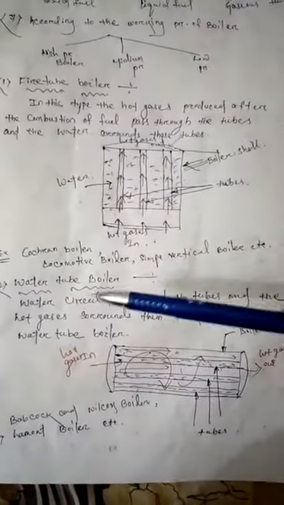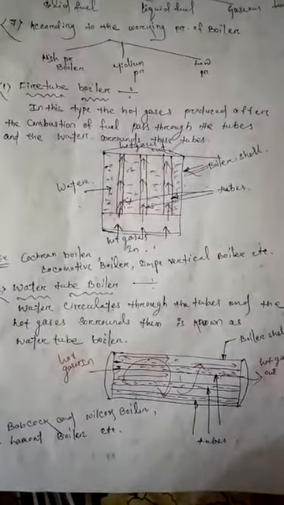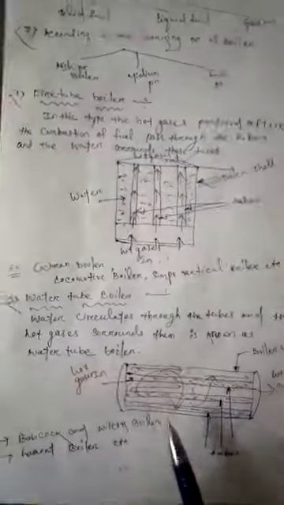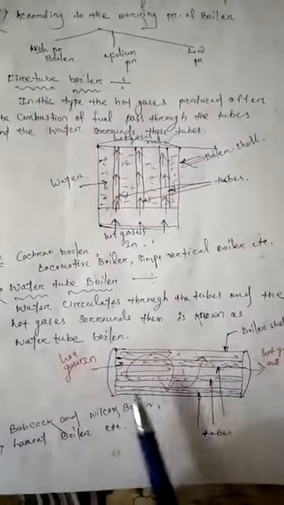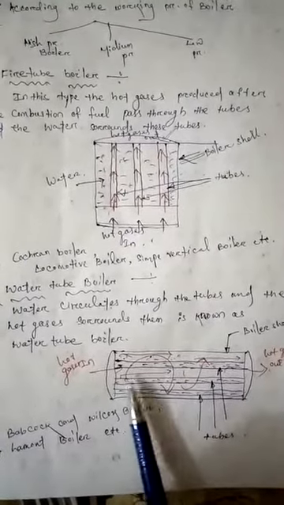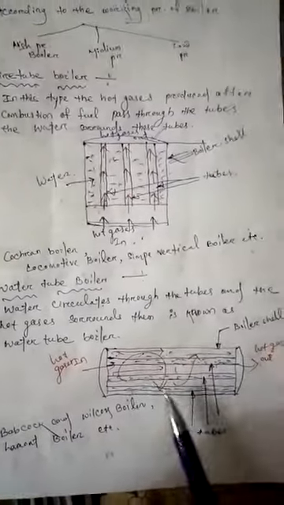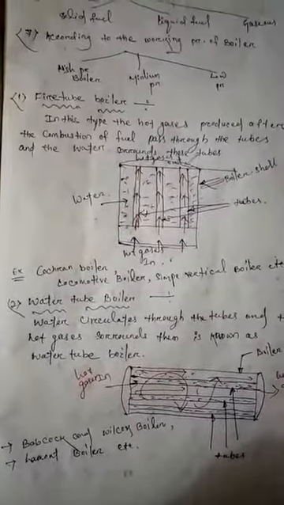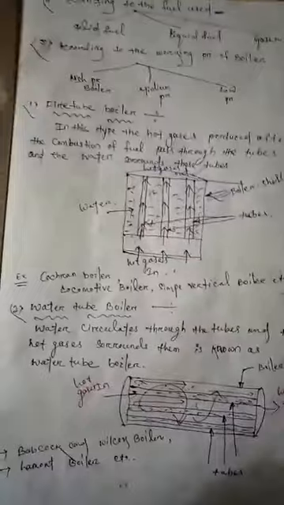In a water tube boiler, water circulates through the tubes and the hot gases surround them. A number of tubes are mounted in the boiler, the water circulates through the tubes and hot gases pass around them. This type of boiler is known as a water tube boiler. Babcock-Wilcox boiler, Lamont boiler, Stirling boilers are examples of water tube boilers.